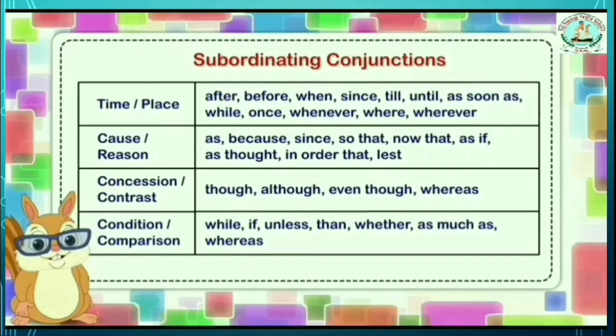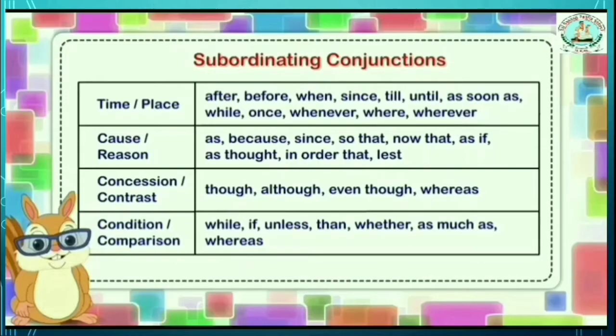As, because, since, so that, now that, as if, as though, in order that, lest. So next, concession or contrast, which means opposite: though, although, even though, whereas.